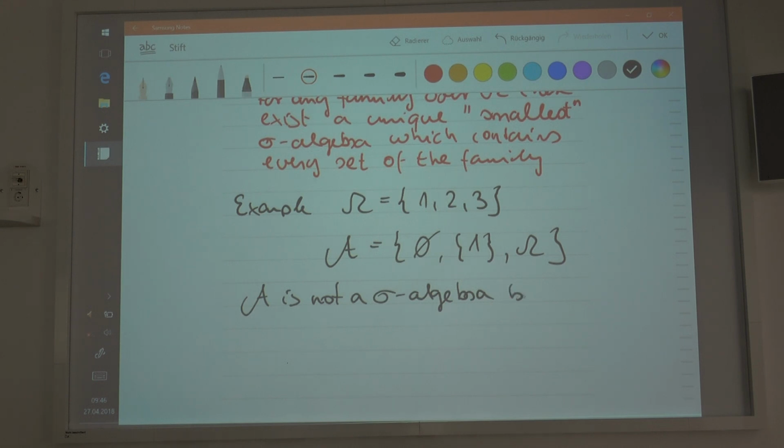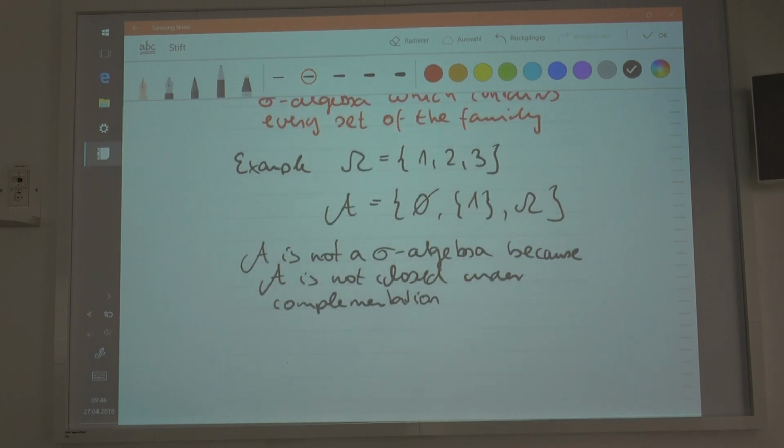Why is that? Because, for instance, A is not closed under complementation. You can see this clearly. The complement of this elementary set is equal to the set 2 and 3, right?